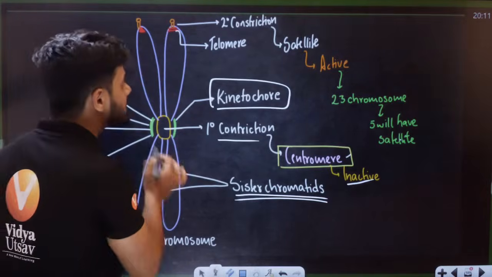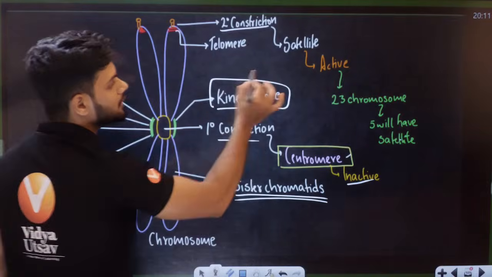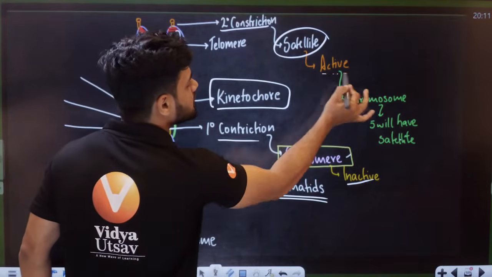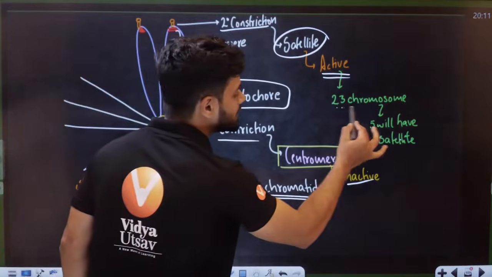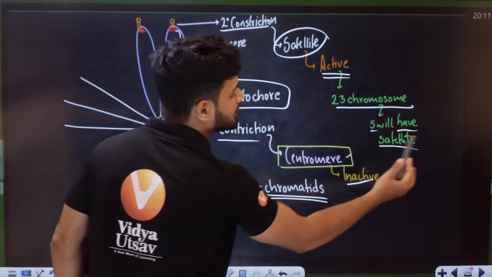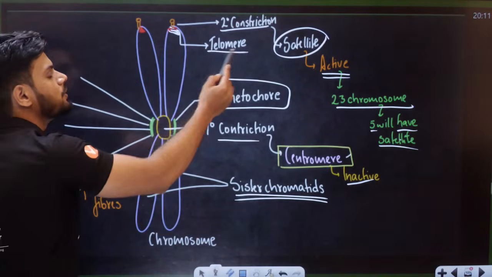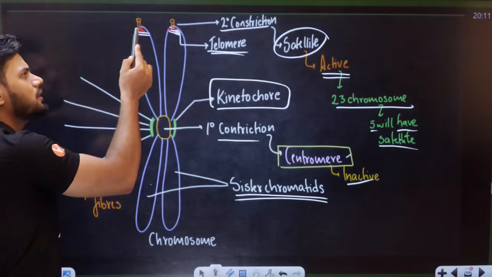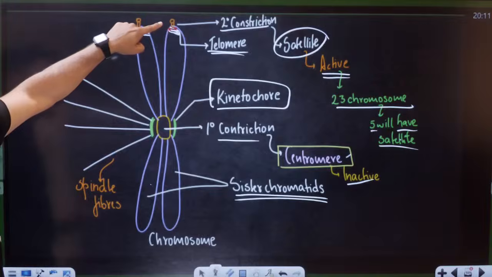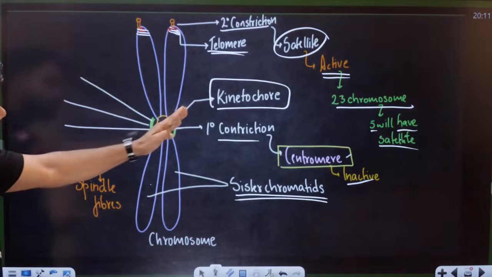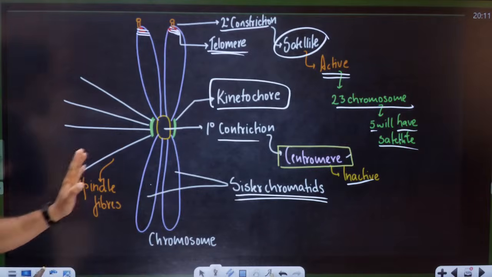Now, friends, there is a secondary constriction here on top. The secondary constriction is called the satellite. It is active in nature. Out of the 23 chromosomes, 5 will have satellite. The ends of the chromosome are called telomeres. So we have the primary constriction, secondary constriction, telomeres at the edge, the kinetochore where the spindle fibers attach, not the centromere, and sister chromatids.